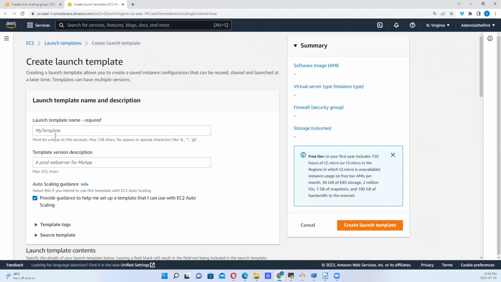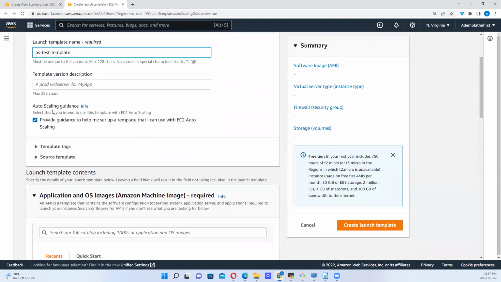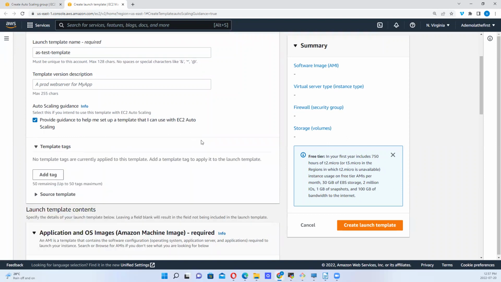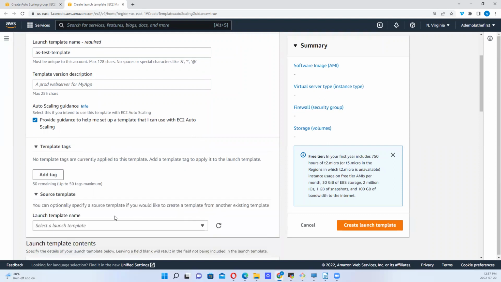So what launch template do you want to create? We want to create an AS test template. Let's call it Auto scaling test template. Okay. So description, you can leave that as is. So what else? Do you want a tag? We can choose to have a tag. Is there a source template? There's no source template here.